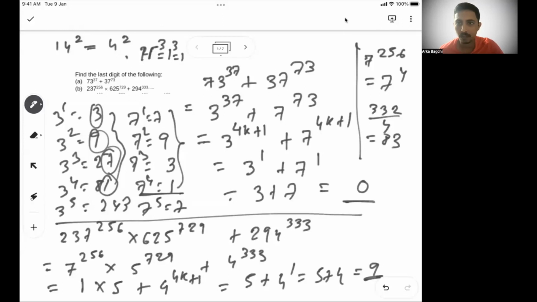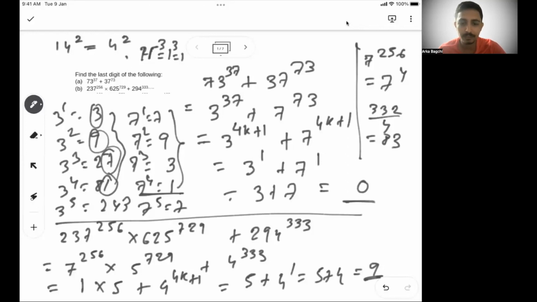Okay. So the two things that we learned from here are the cyclicity and how to use it. Please go through the concept video of last digit that we did in number system. This will be really helpful for you to understand this. But I'll just quickly give you a recap. Cyclicity is very important.